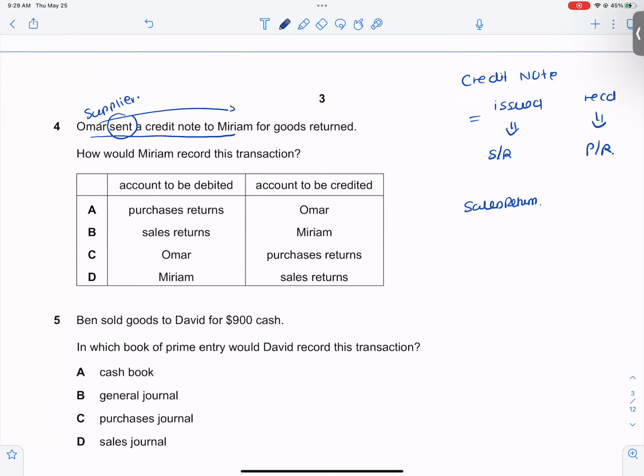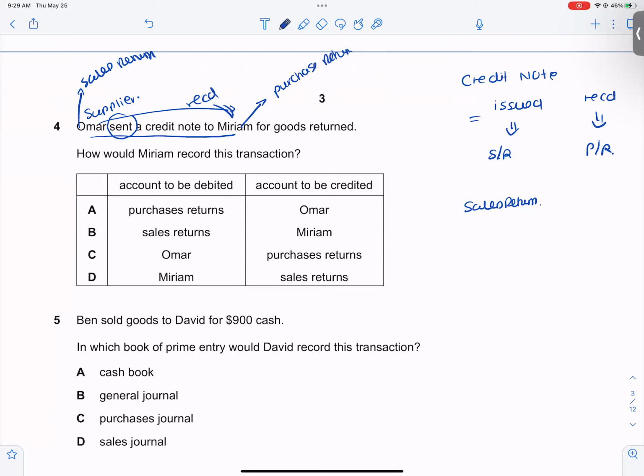How would Mariam record this transaction in the book? So for Umar, it is a sales return because he has issued the credit note. So for Mariam, it will be the purchase return because she has received the credit note.